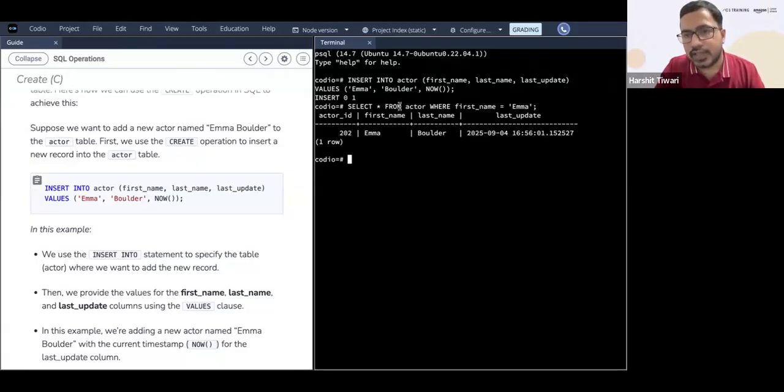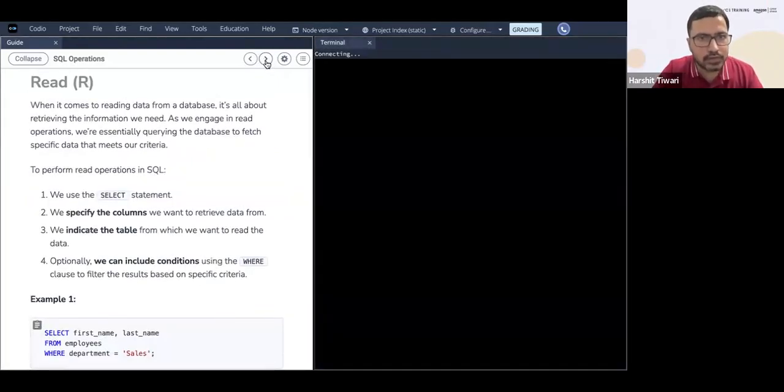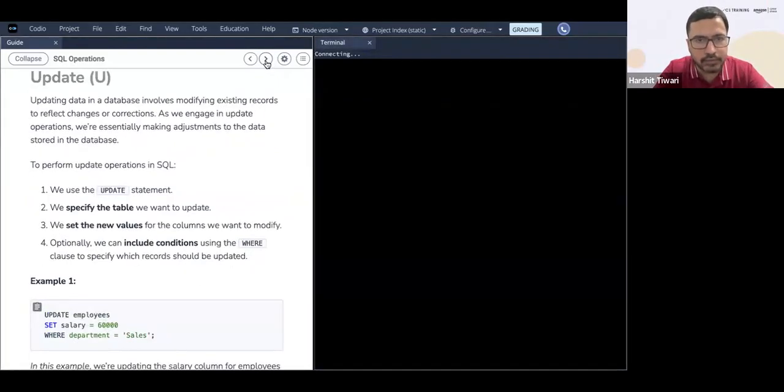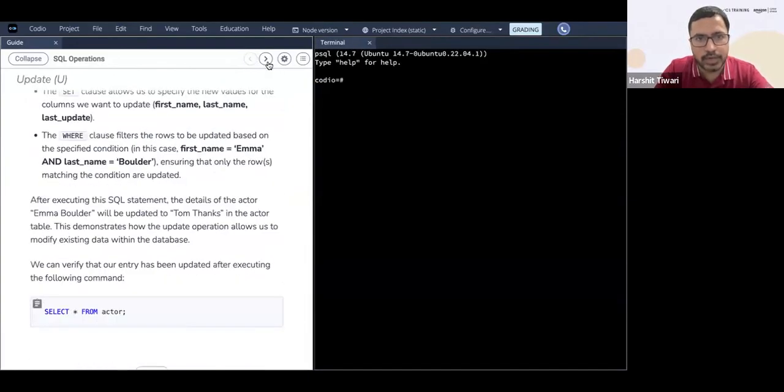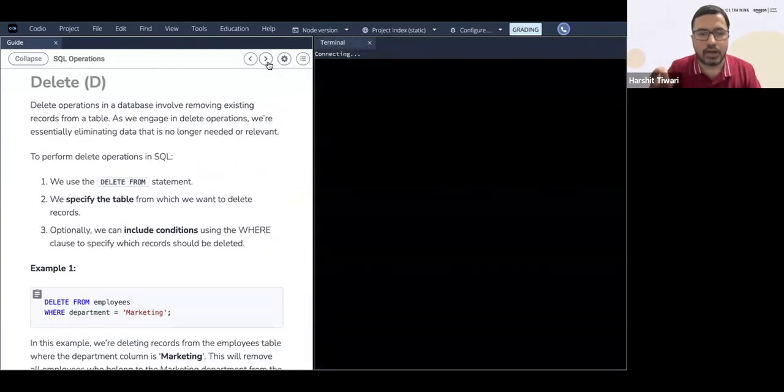So you do select star from actor, and this is the where clause that you can use to see whether this has actually worked or not. So that is the read. And then we have the update that we saw. And last is the delete. So these are your CRUD operations.